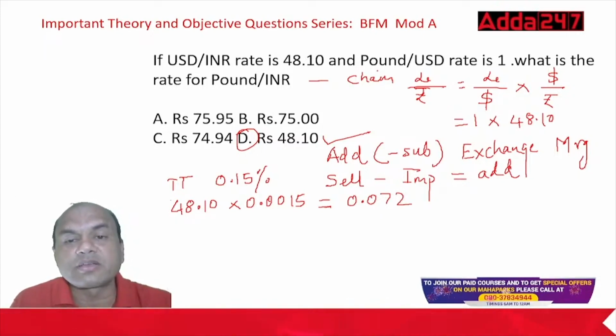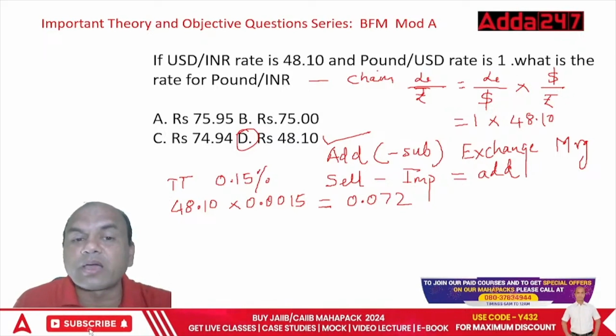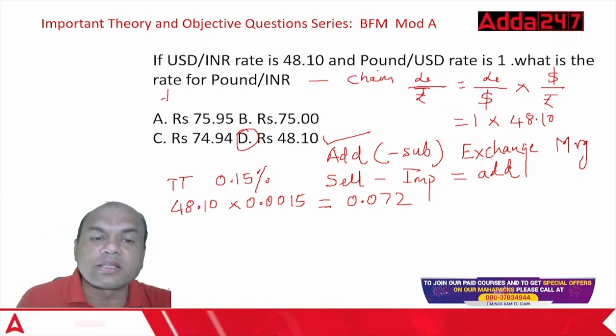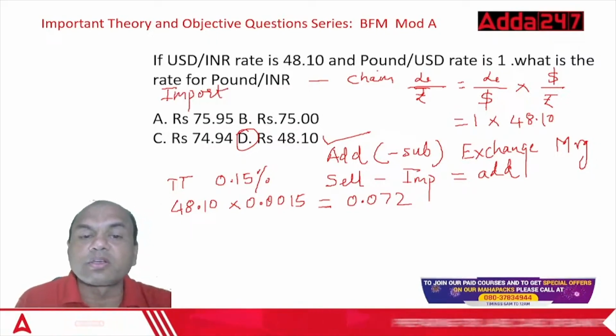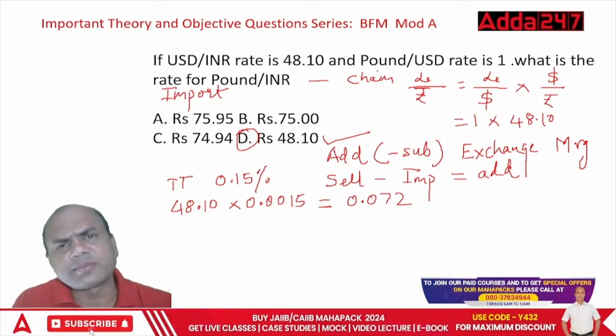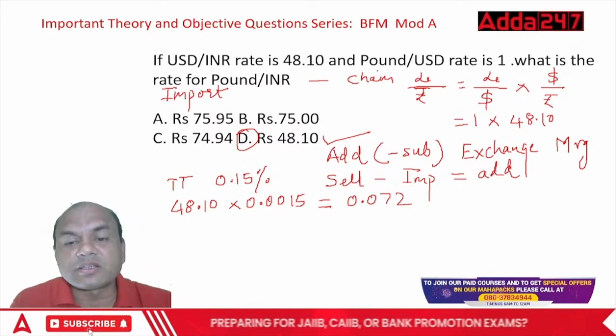So what is given in this problem? The USD INR rate is given. What is the rate you will be taking? It's not given whether it's a buy or sell, so let's assume it's an import transaction. Import, right? So you'll sell it over here. In the exam they'll clearly give import or export. So import means sell, and you'll have to add this.